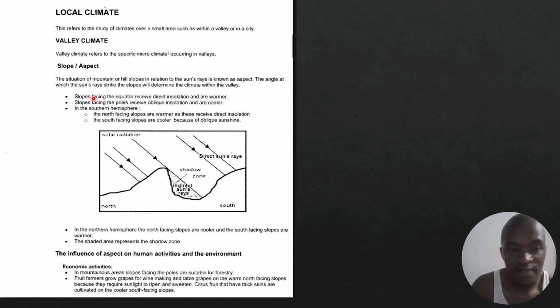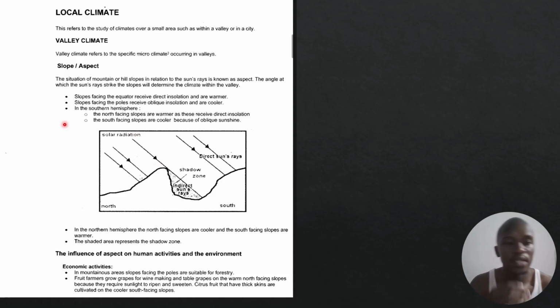Now to define valley climate, we say that valley climate refers to specific microclimate occurring within a valley. Remember, micro means small. We're looking at climate of a small area here. Local climate refers to the study of climate over a small area, such as within a valley or in a city. We're not looking at global now, we're looking at local. Valley climate refers to specific microclimate occurring in valleys. Micro means small. We're just looking at a slope.